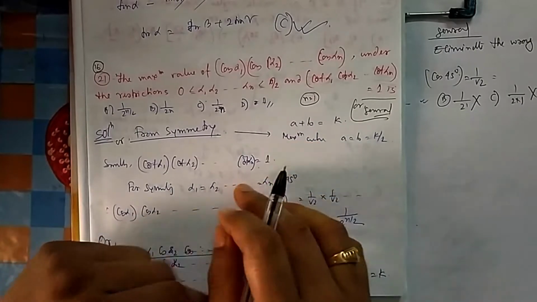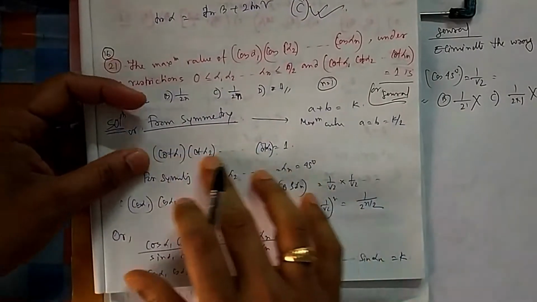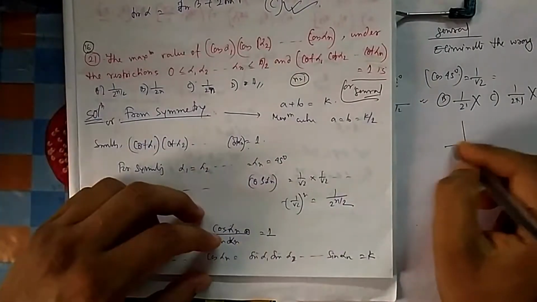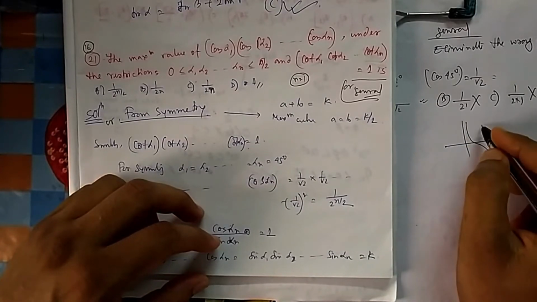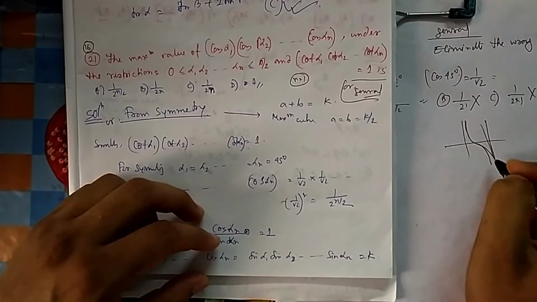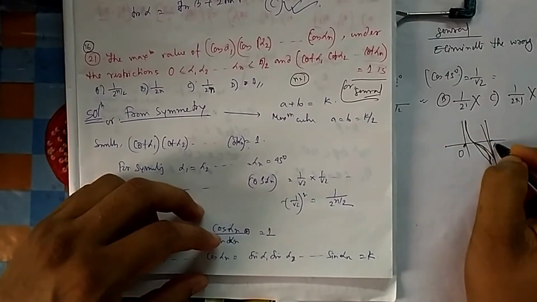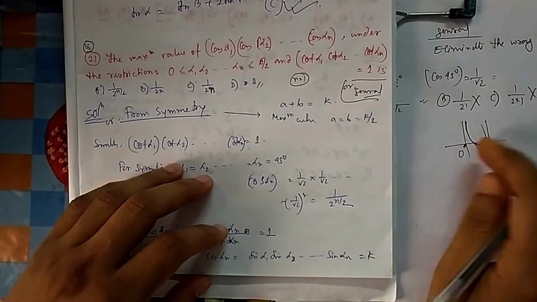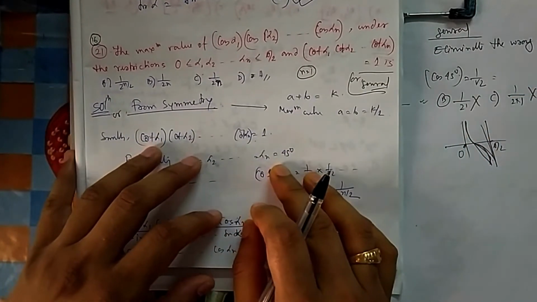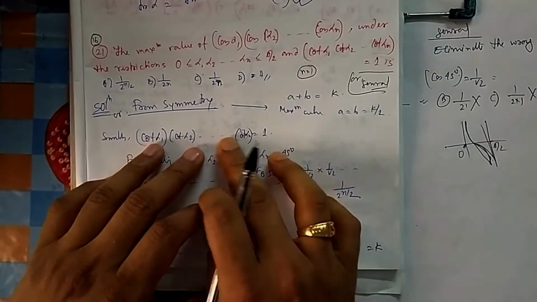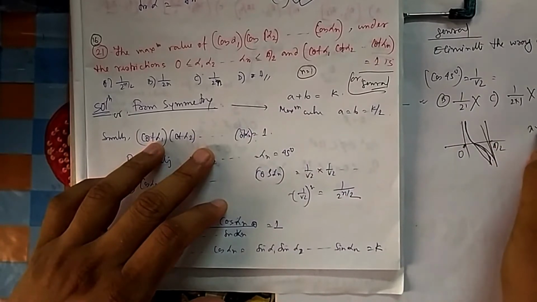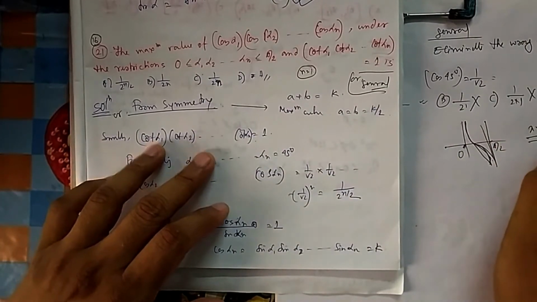In symmetry, you have seen that the cot function is also a decreasing function. Like tan x was an increasing function and cot x was a decreasing function. If you see this one, this was your cot function graph. If you see all the graphs that I have explained, the product is 1. The product of all the functions is 1. So when they are mixed, they will be maximum.